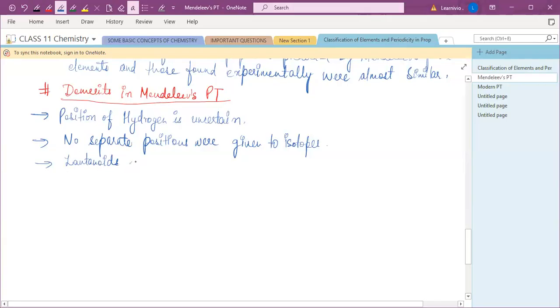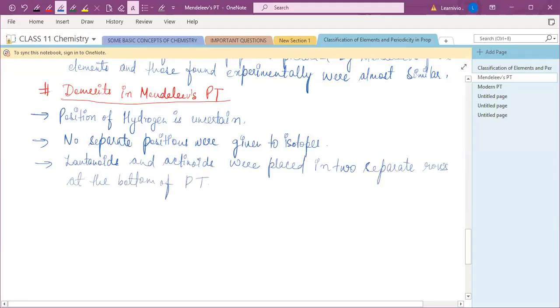So lanthanoids and actinoids were placed in two separate rows at the bottom of the periodic table.